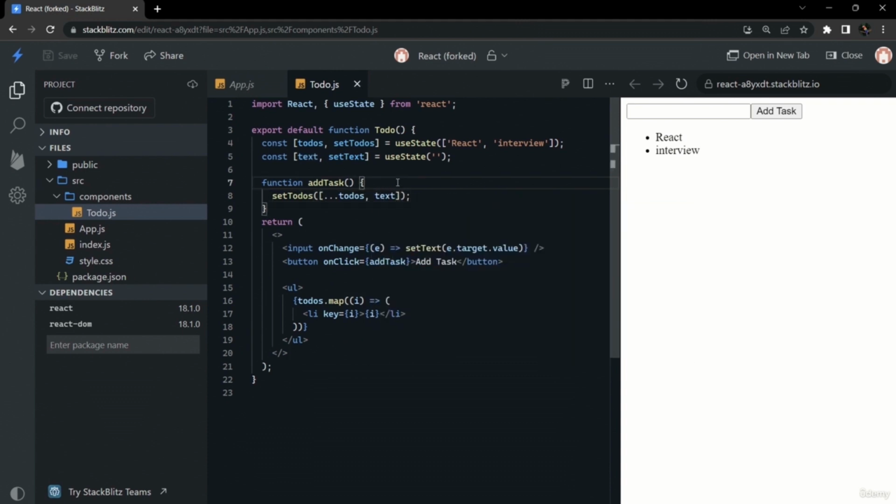Therefore we are using the spread operator on todos, adding our existing text, creating a new array and setting it into the todos.